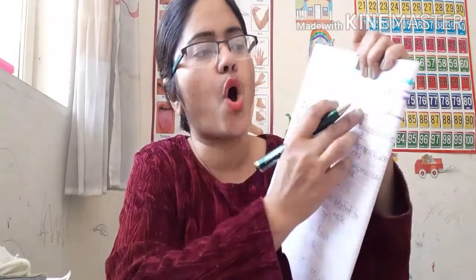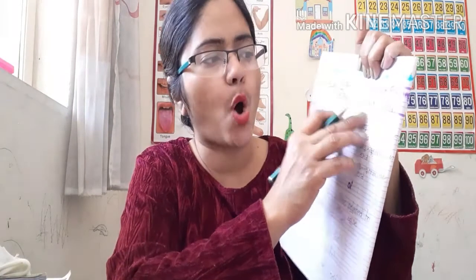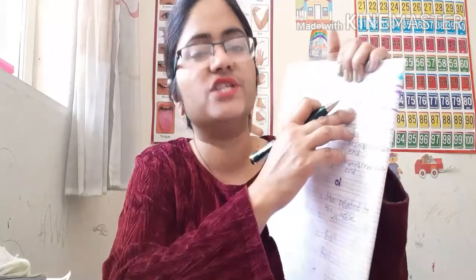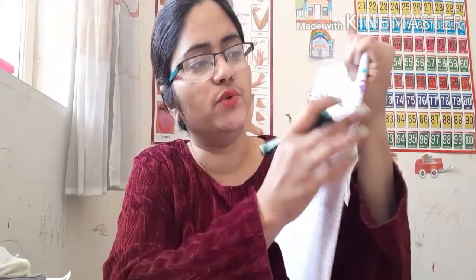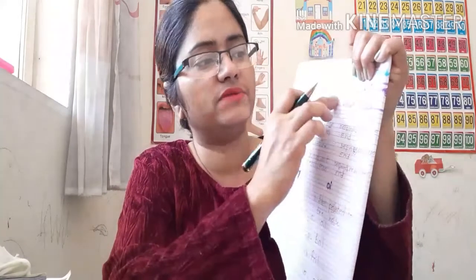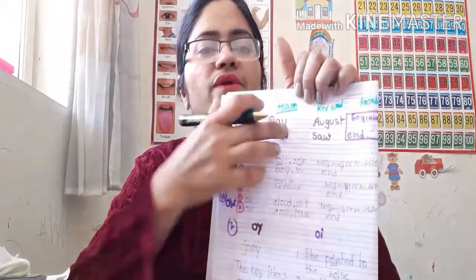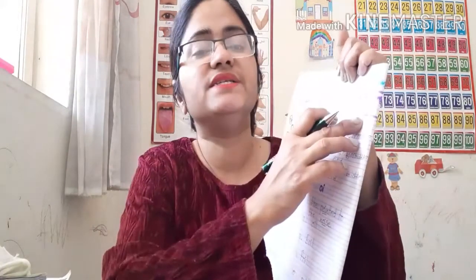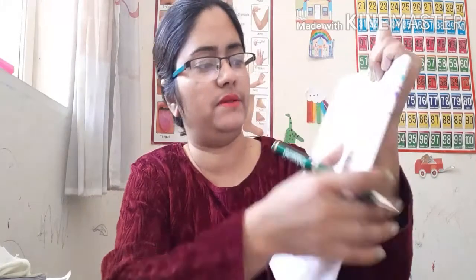If I tell you August, how will I pronounce August? The sound is O. Then AW, saw. So when I use AU, it will be in the middle of the syllable or the beginning of the syllable. But when I use AW, it will be used at the end of the syllable.